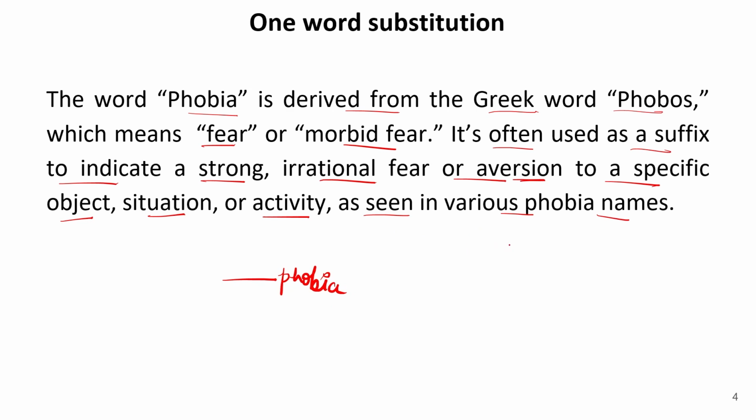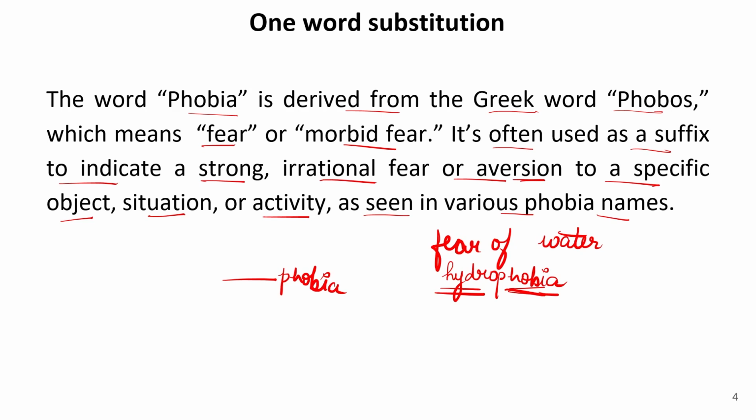For example, if I say phobia of water, that will be hydrophobia. And we know well that hydro is a root word for water and phobia refers to fear. So hydrophobia refers to fear of water. So this is how we define hydrophobia. So hydro is used for water and phobia for fear, and phobia is used as a suffix. So whenever we write phobias, the word phobia comes at the end of the word and the starting word will be the root word of which the phobia is.